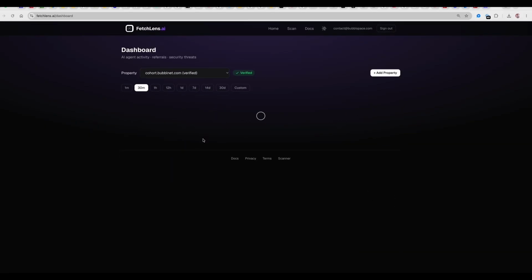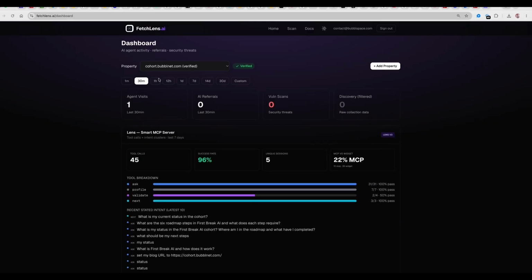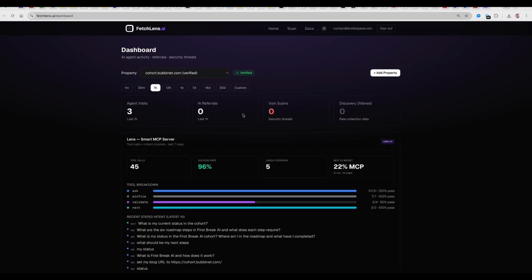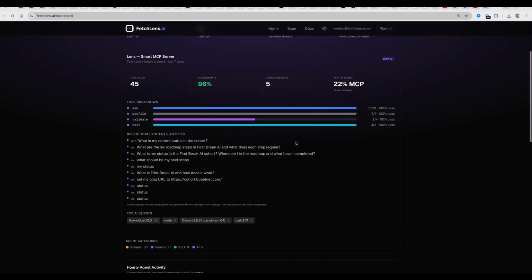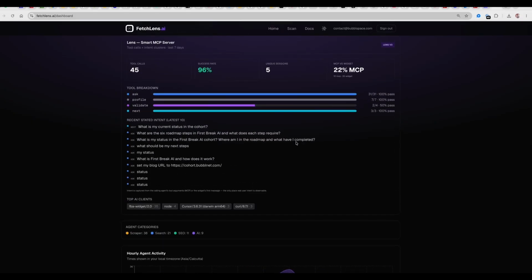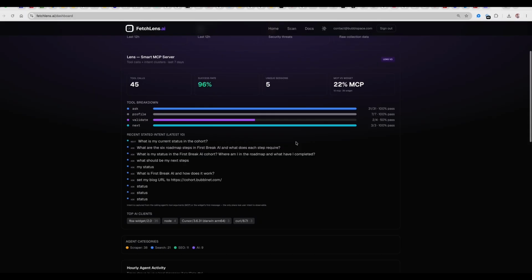It tells you how many agents are visiting your website, whether you are getting any referrals or not, and what the unique sessions are. Apart from that, it has a very powerful tool where you can see your MCP, or model context protocol, activity.